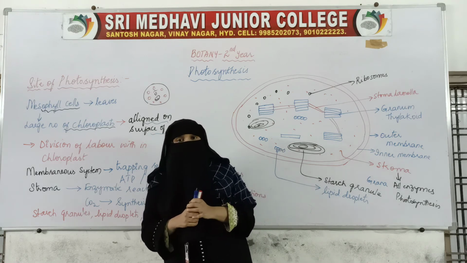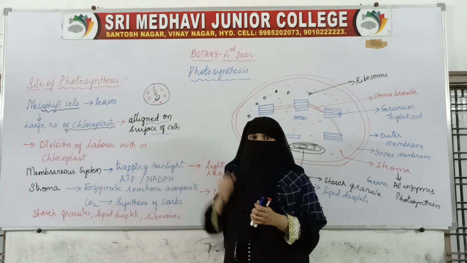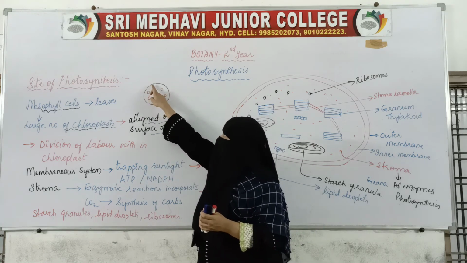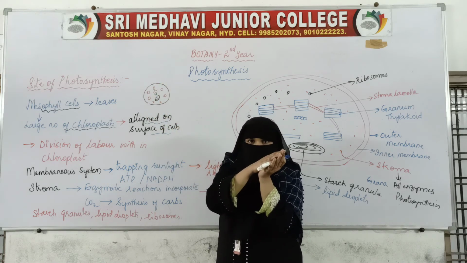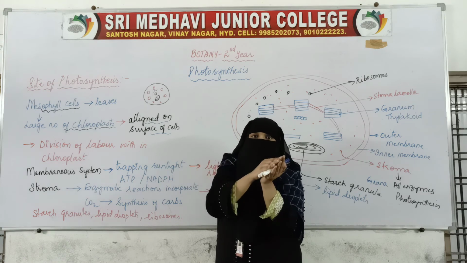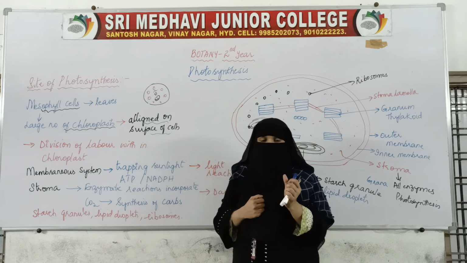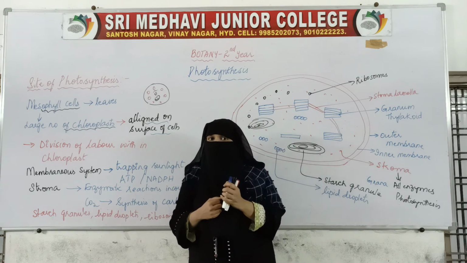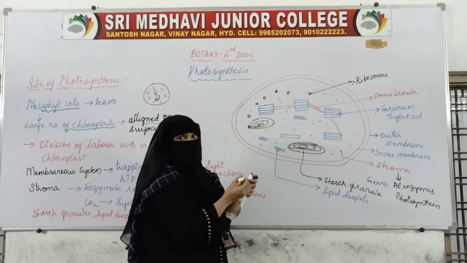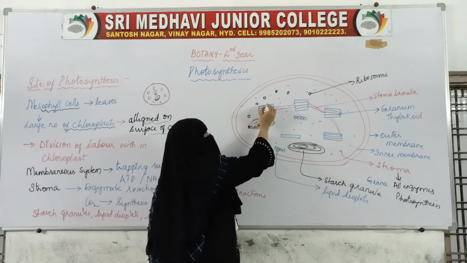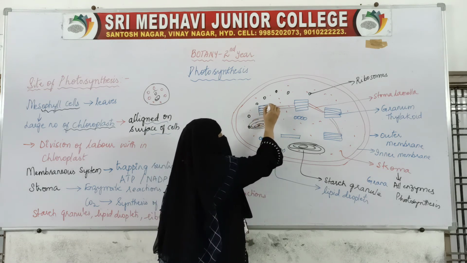So these membranous systems, they trap light energy. That is, they trap the sunlight. So I said on the surface of the mesophyll cells, the chloroplast will be present, accumulated, and when the sunlight falls, these chloroplasts trap the sun energy. This chloroplast receives the sun energy. How? Because inside this chloroplast, stacks of this thylakoid membrane, here chlorophyll will be present. Just for understanding, this stack, this membrane will have the chlorophyll.